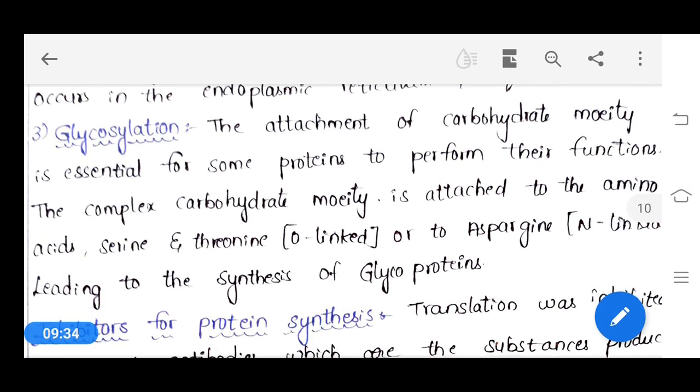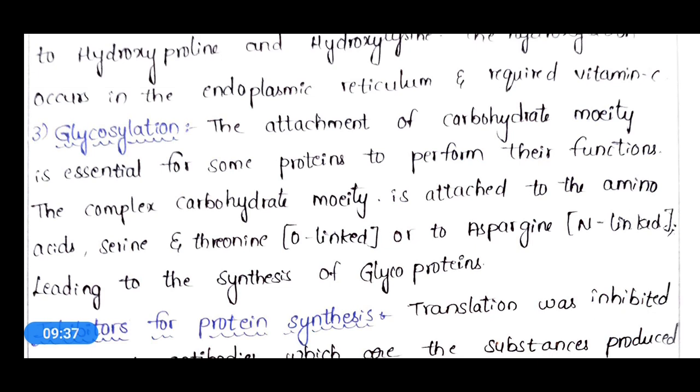And the next one is glycosylation. Here the attachment of a carbohydrate moiety is essential for some proteins to perform their functions. Few proteins need the attachment of a carbohydrate moiety for their activity. The complex carbohydrate moiety is attached to the amino acids serine and threonine, or to asparagine, leading to the synthesis of a glycoprotein.